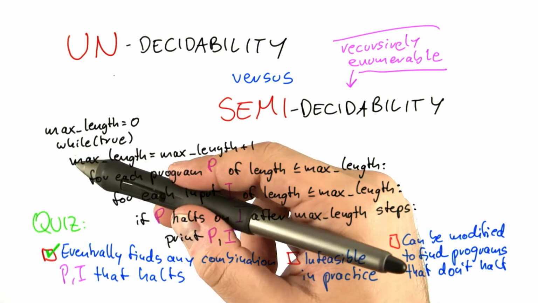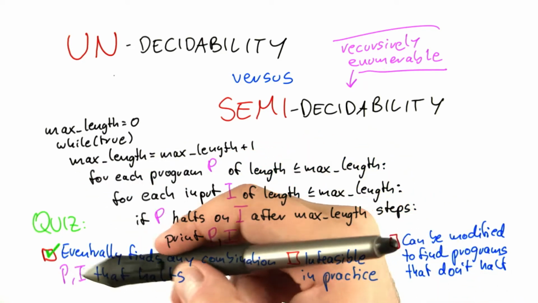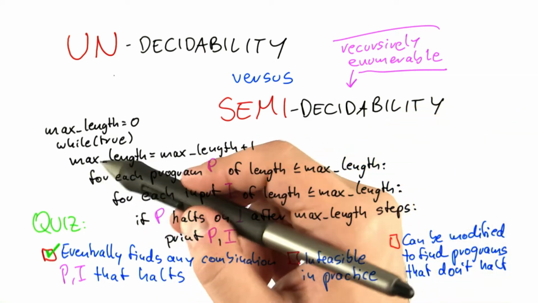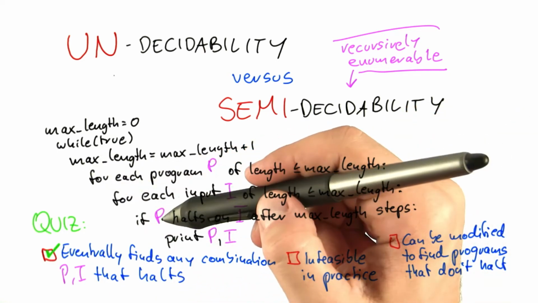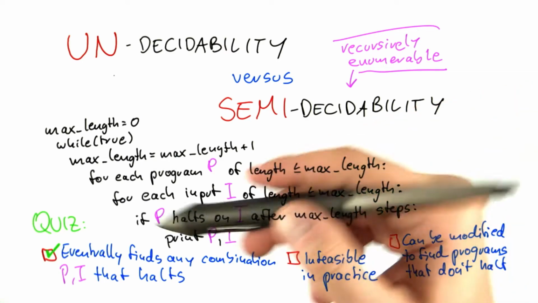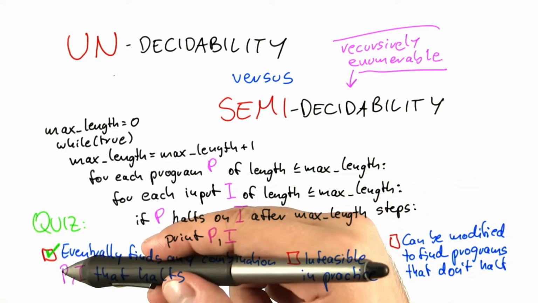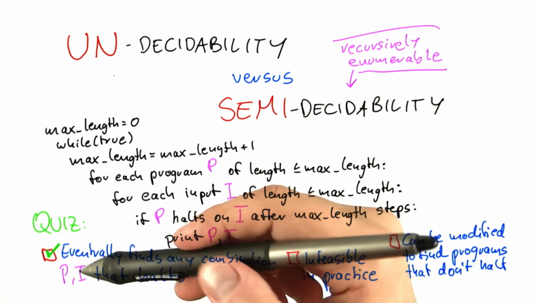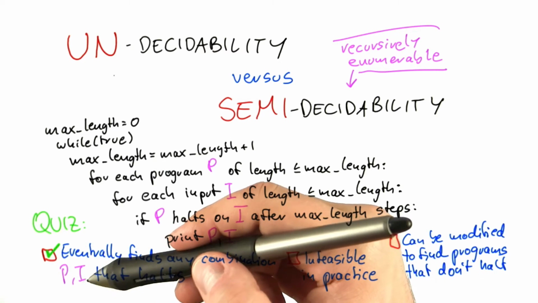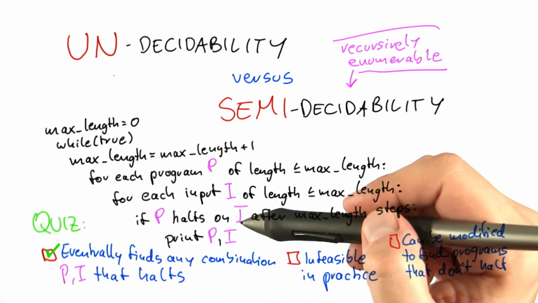And at a certain point in time, since this loop here is infinite, max length will be larger than any of those three constraints. And once max length has become large enough, we will find that P terminates on the input after a certain number of steps, and so we will print it. The only reason why the algorithm could not find a certain combination of program and input is that the program does not halt on that input. The first one, amazingly, means that the algorithm is indeed correct.